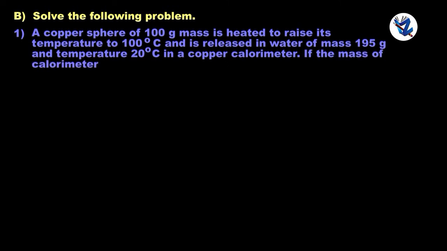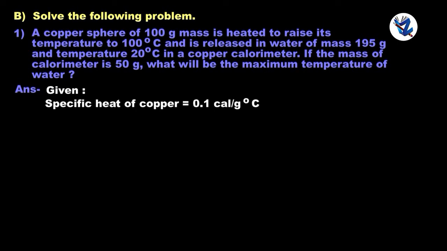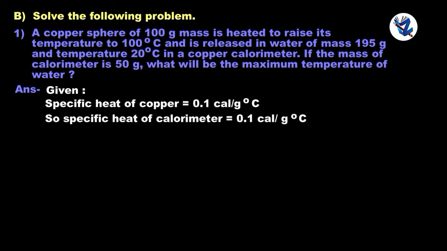If the mass of calorimeter is 50 grams, what will be the maximum temperature of water? Given specific heat of copper is equal to 0.1 calorie per gram degree Celsius. So, specific heat of calorimeter is equal to 0.1 calorie per gram degree Celsius.